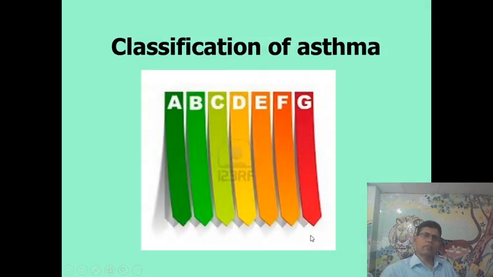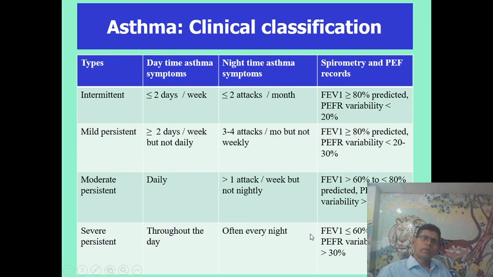Now the classification of asthma. Asthma can be classified as intermittent or persistent. When the attacks of asthma are 2 or less per month, this is intermittent. And when the attacks are more than 2, that is persistent asthma. The attack will be cough, distress, or chest tightness.